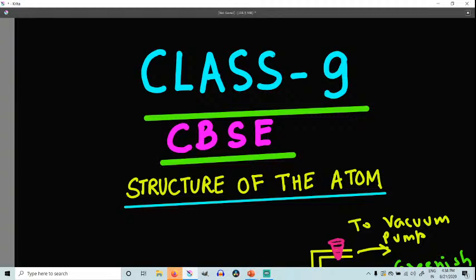Okay, so let's start the structure of the atom, right? This chapter is very, very, very important because initially when Dalton gave his theory, he gave one postulate that atoms are indivisible. We have studied about matter. Matter is made up of tiny particles known as atoms. And as per Dalton, in 1808, Dalton had suggested that atom is the smallest indivisible particle of matter.